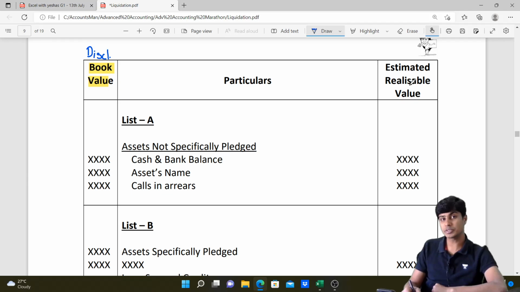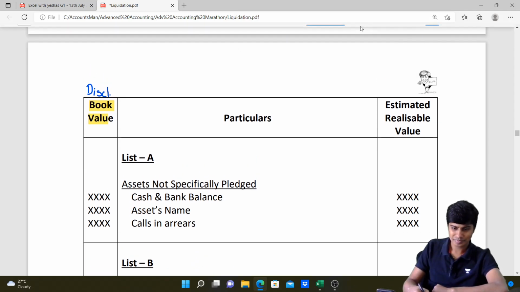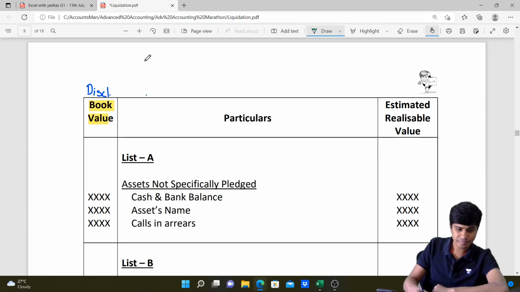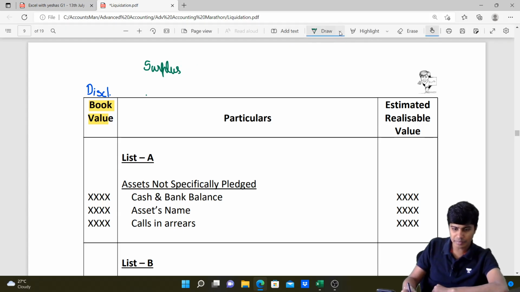What is the money that we are expecting to receive on sale of that asset? The difference between this book value and estimated realizable value will lead to surplus or deficiency. Let me write that. Surplus I'll write in green. Rest of it I'll write in black.